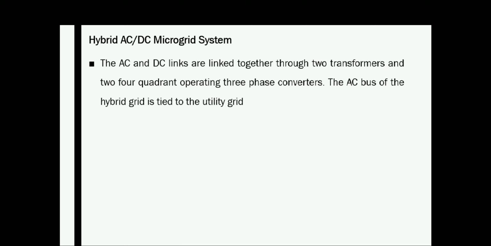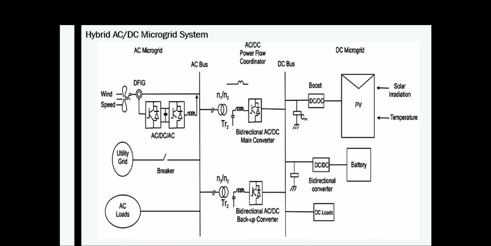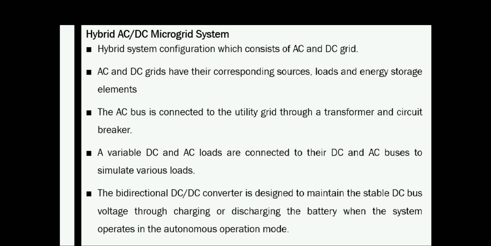And as I discussed, the AC bus of the hybrid grid is tied to the utility grid, as we can see in this figure. So these are the major types of microgrid: DC microgrid, AC microgrid, and hybrid microgrid.